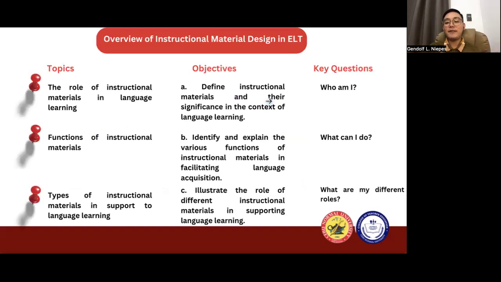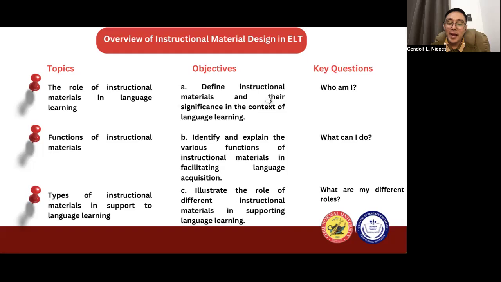So there you have it, instructional materials, the heart of active engagement in language learning. It has many phases, many functions, and many roles, especially in the integration of AI this time. But by understanding and effectively utilizing them, you as an English teacher can create a more engaging, personalized, and effective language learning experience for your students.